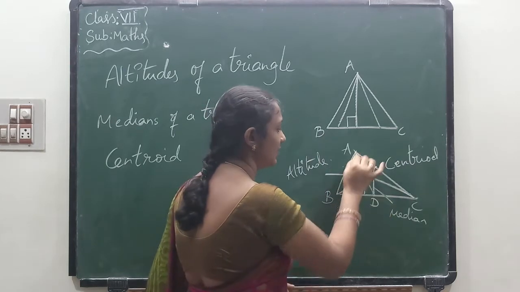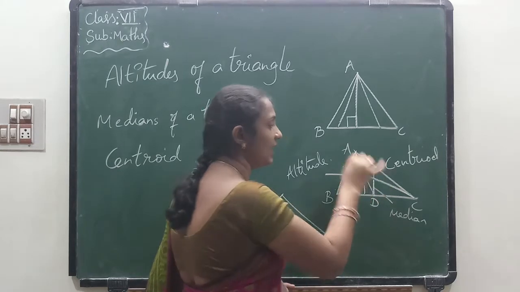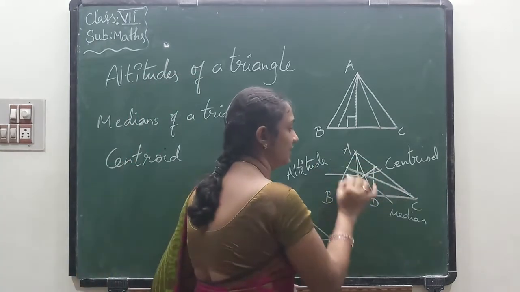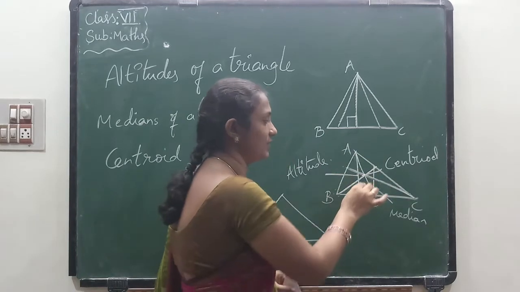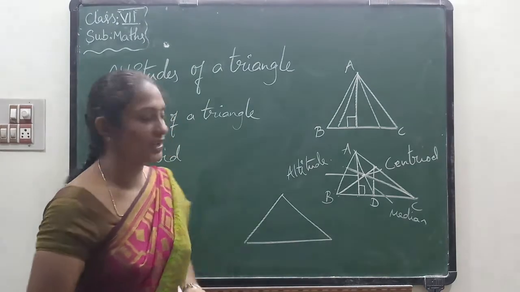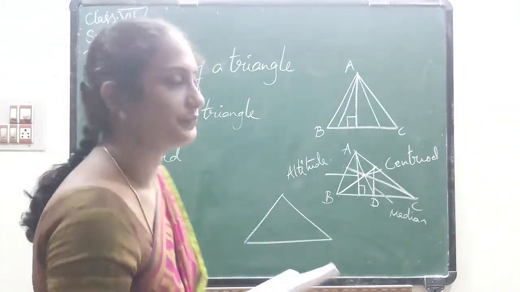Centroid means the three medians, the three lines which intersect at a point. The point where they intersect is known as the centroid. Okay children, do you understand? The next one is that by using these three we have to do the sums.